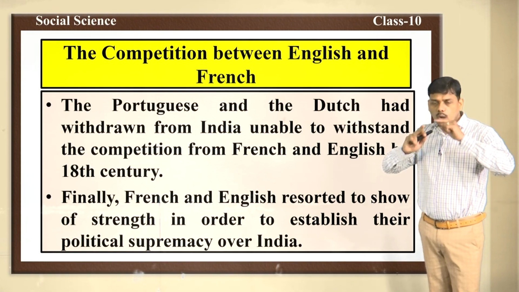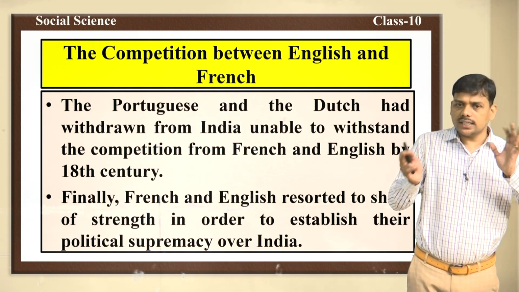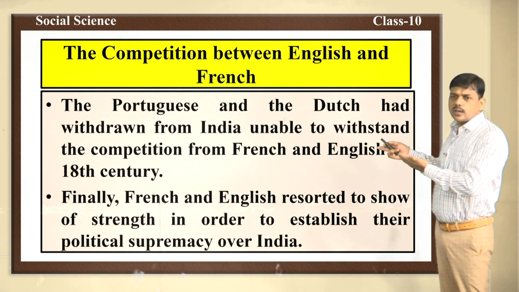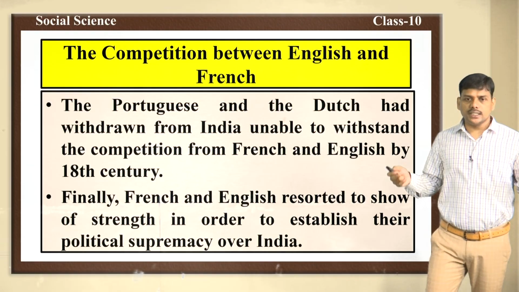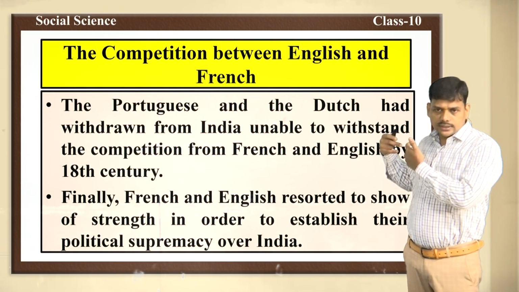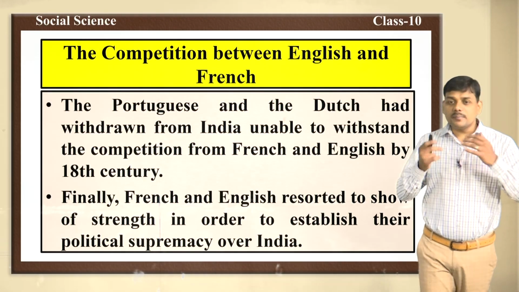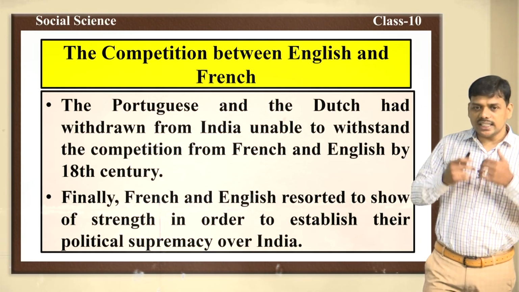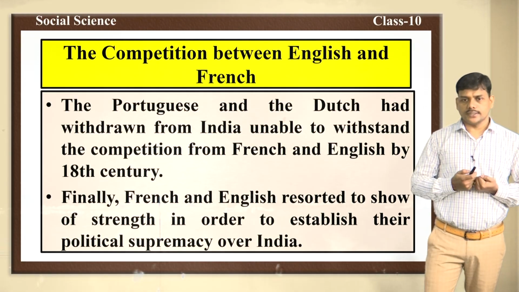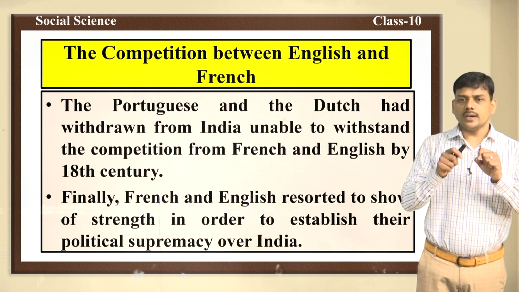Now we shall see the competition between the English and the French. As you know, the Portuguese and the Dutch had to withdraw from India. Why did they have to withdraw? Because they were not able to face the competition from the French and the English. By the 18th century, the Portuguese and the Dutch had to withdraw. Finally, who became powerful in India? The French and the English became powerful in India. They started to establish their political supremacy over India.